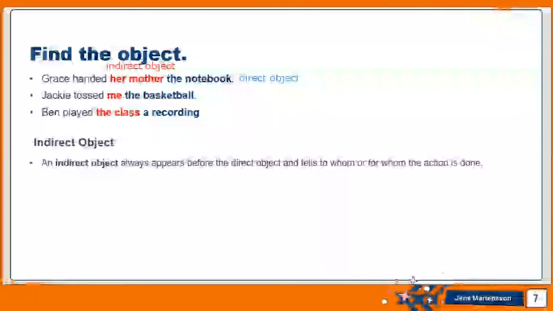Ben played the class a recording. Ben played what? A recording. A recording is a direct object. To whom? To the class. So the class is the indirect object. All right, let's clear the typings and move to the second slide.